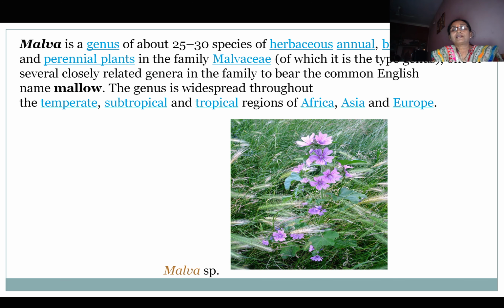It is Malva plant, Malva species. This genus has about 25 to 30 species. It is a herbaceous, annual, biennial, or perennial plant in this family. Several closely related genera of this family bear the common English name mallow. The genus is widespread throughout the temperate, subtropical, and tropical regions of Africa, Asia, and Europe.